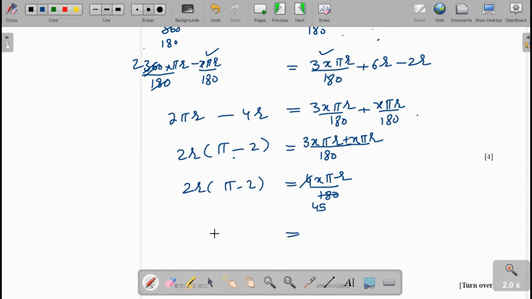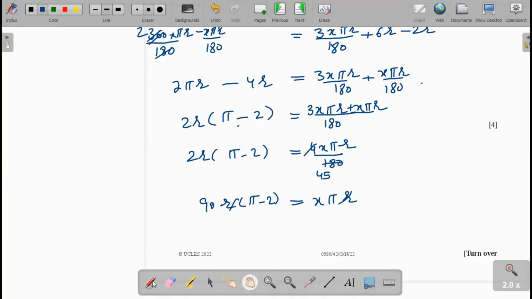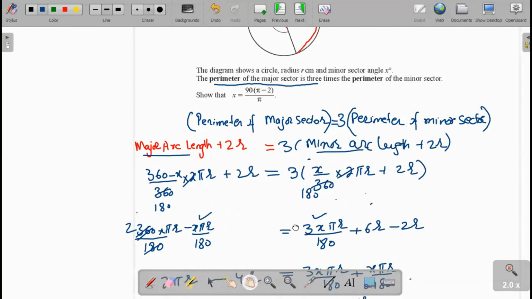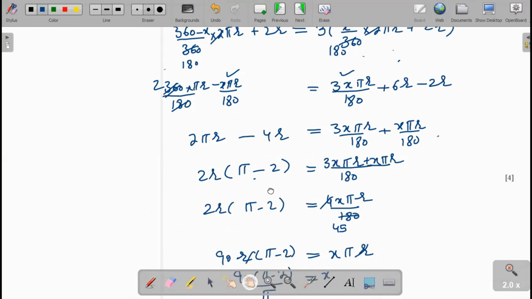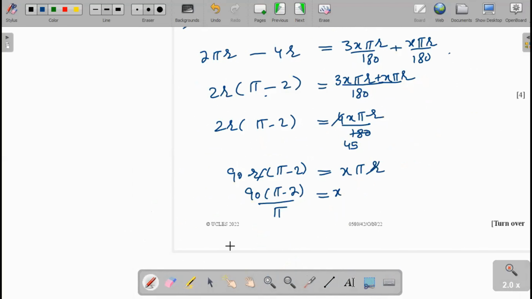When we cross multiply, we get 90r into pi minus 2 equal to x pi r. r will be cancelled. The x will be equal to 90 into pi minus 2 over pi. Now we have proved 90 into pi minus 2 over pi is the result of x.